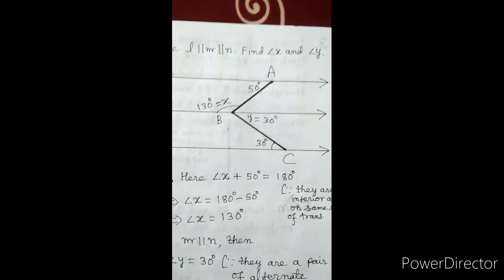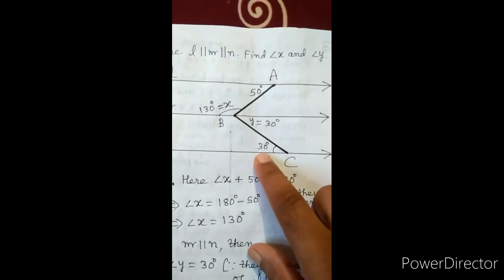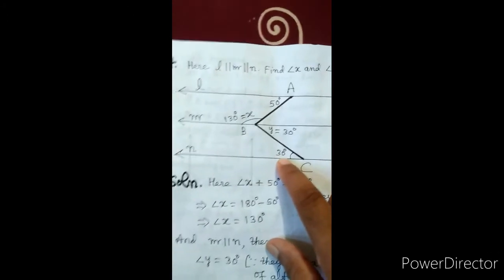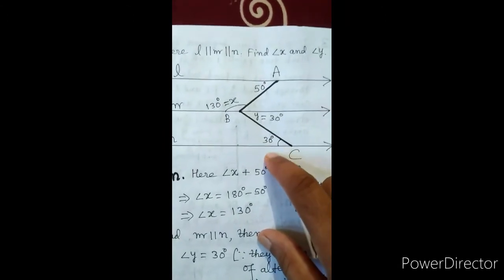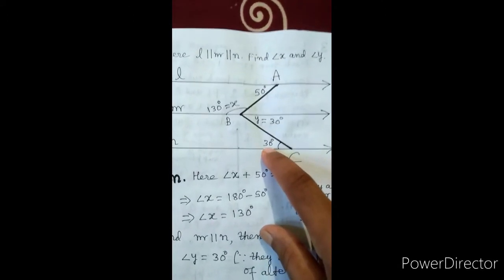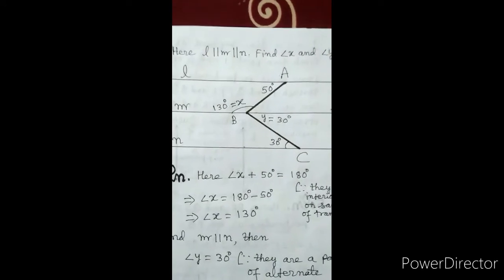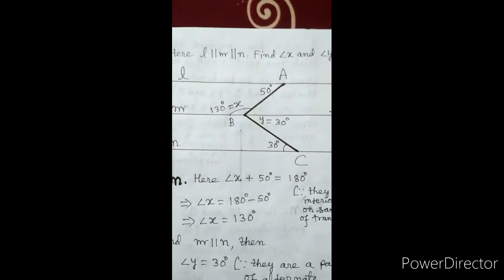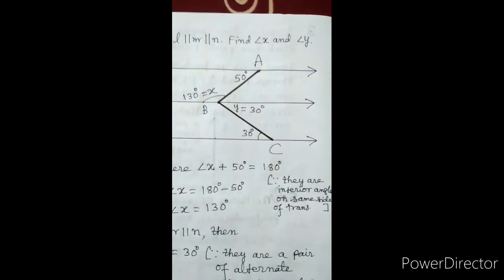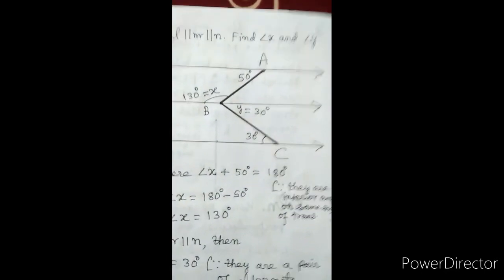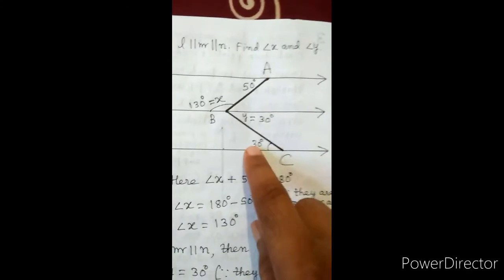Value of Y is also unknown, but this 30 degree angle is given. It is already given. Now we observe that this 30 degree and Y are alternate interior angles. Since M and N are parallel, so Y and 30 degree angle are alternate interior angles. So both angles will be equal. Since this one is 30 degree, so Y is also 30 degree.